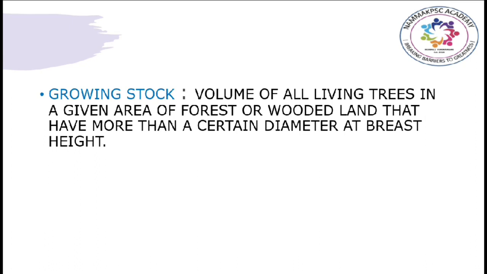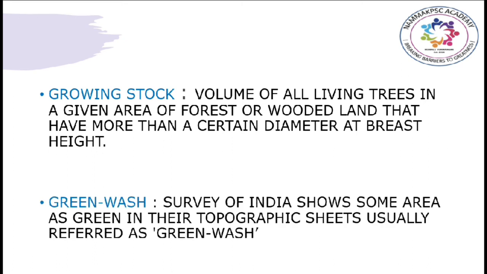Now let us see a few miscellaneous definitions. First of all, growing stock. Growing stock is defined as the volume of all living trees in a given area of forest or wooded land that have more than a certain diameter at breast height. Next definition is greenwash. Survey of India shows some area as green in their topographic sheets. So this green area is usually referred to as greenwash.